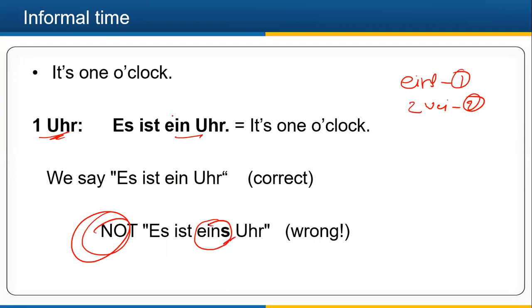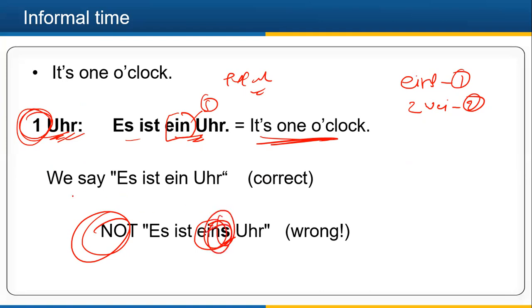I am just saying ein without an s. This is an exception. This you need to learn. This we use only when 1 o'clock is there. With 1 o'clock, if I need to say it is 1 o'clock, then I'll say es ist ein Uhr, and I will not say es ist eins. Eins will be wrong. We just say es ist ein Uhr. Ein Uhr is correct.